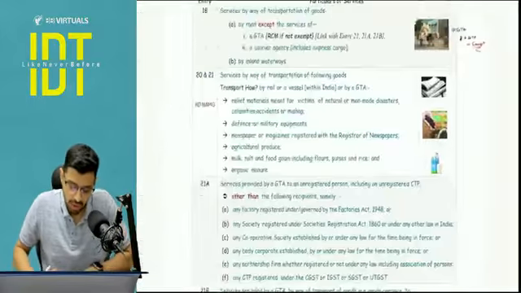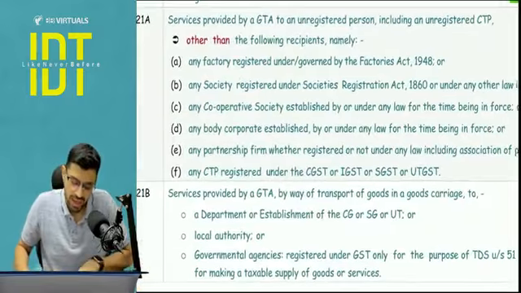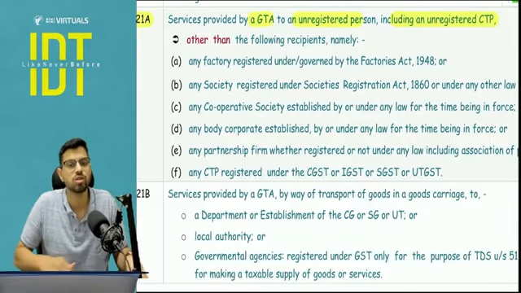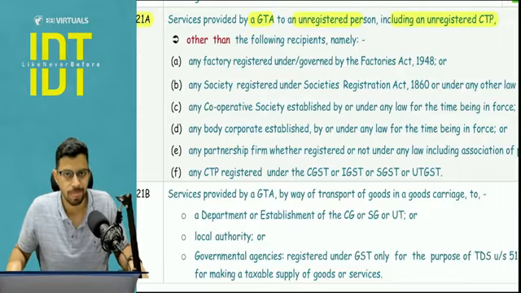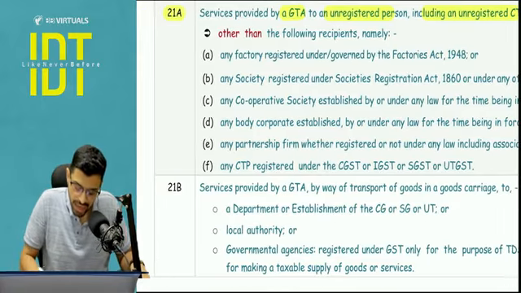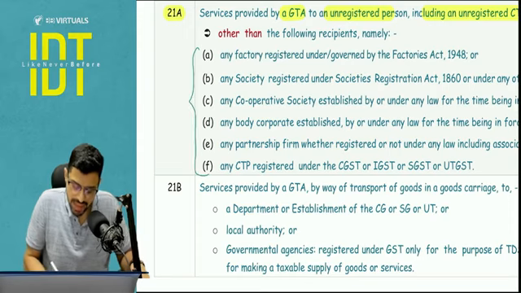Now the main entry we are going to talk about is entry number 21A. Pay attention, everyone. Service by way of GTA to an unregistered person, including an unregistered casual taxable person, will be exempt, other than these. So in all these cases, A to F, GST is going to apply.